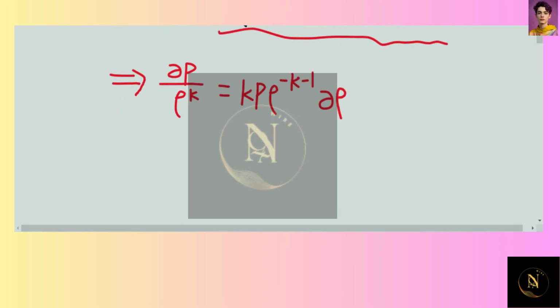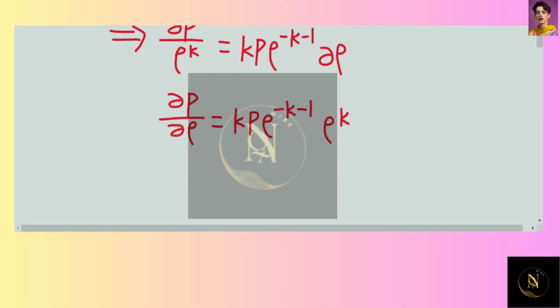And then if we do some arrangement, we can move del rho to the left side and rho K to the right side. So we'll have delta P over del rho is equal to Kp times rho to the power of negative K minus 1, and then times rho K.